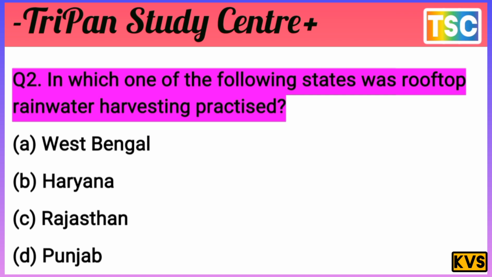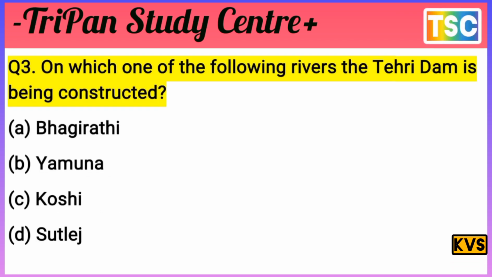And let's see the next question. So important. The next question on the screen is an important question. On which one of the following rivers is the Tehri Dam being constructed? The question is clear. A. Bhagirathi, B. Yamuna, C. Koshi, D. Satluj.